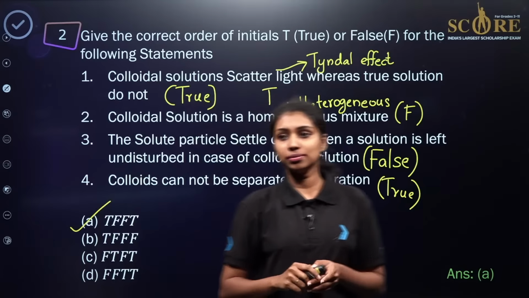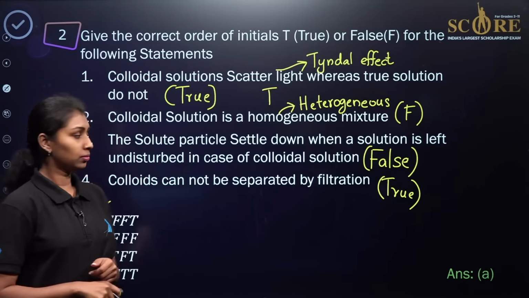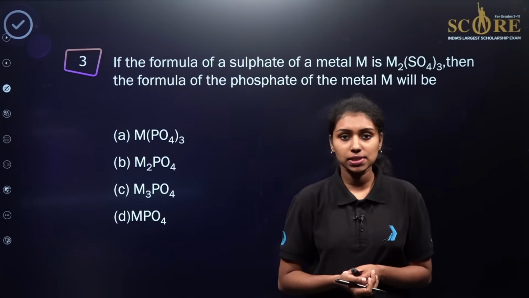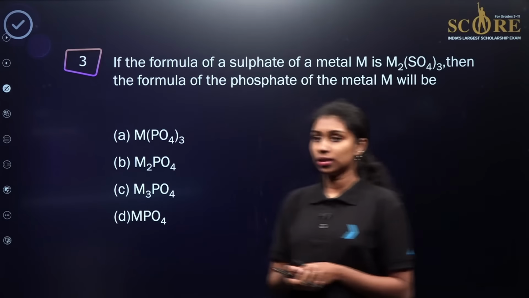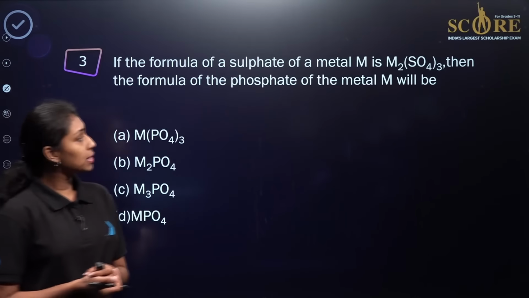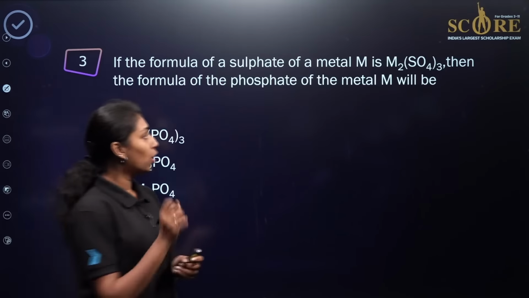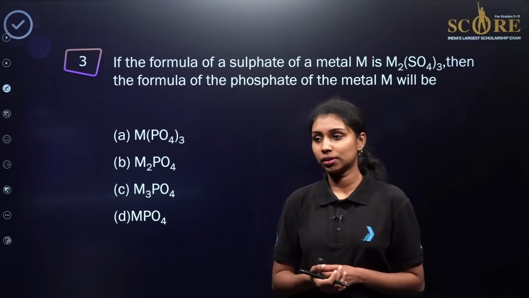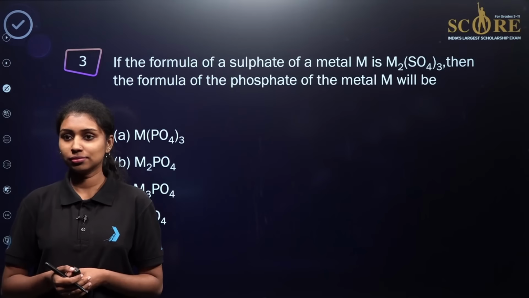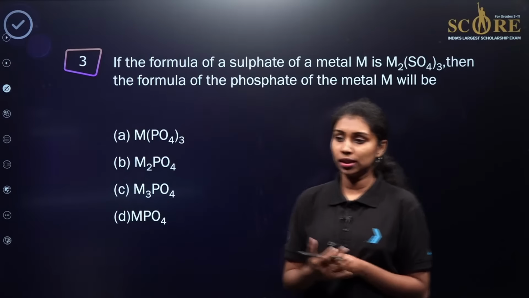Can we move to the next question? Here is our next question. The question is from the chapter Atoms and Molecules. The formula of a sulfate of a metal is given here, M2(SO4)3. We just want to identify the formula of the phosphate of the same metal M. So what will be the answer for this question? How can we find out the formula of different compounds?